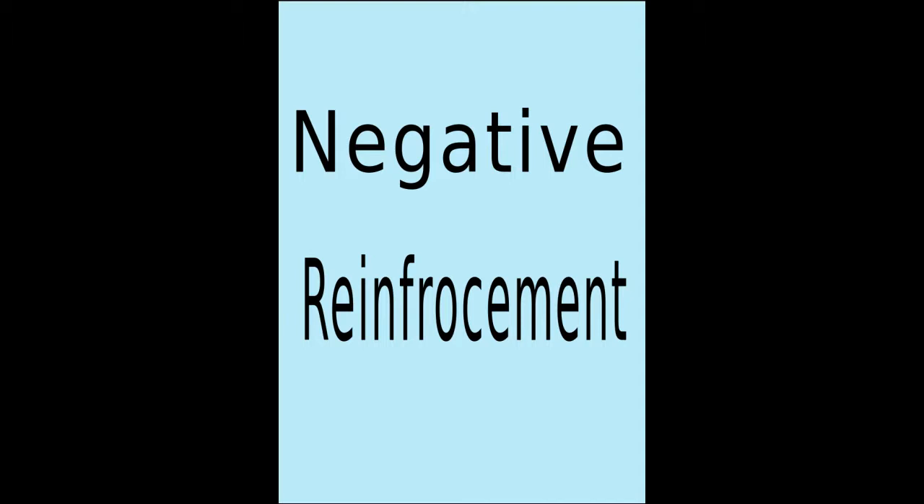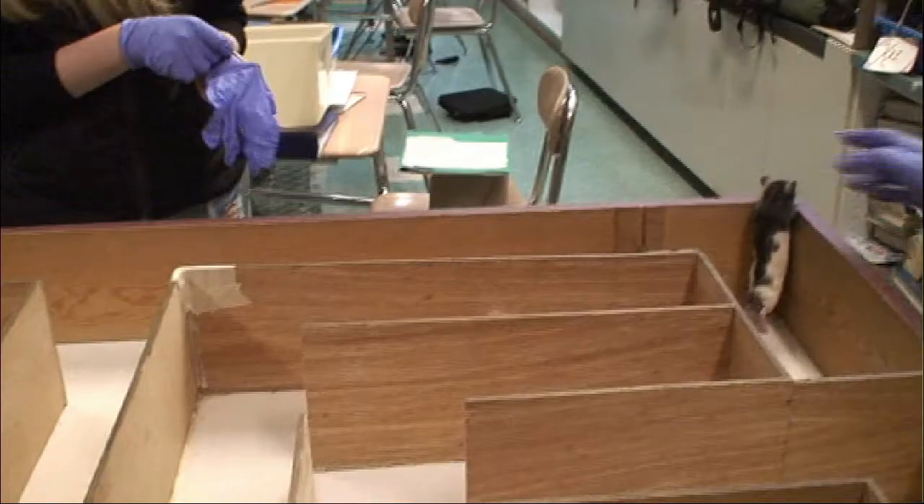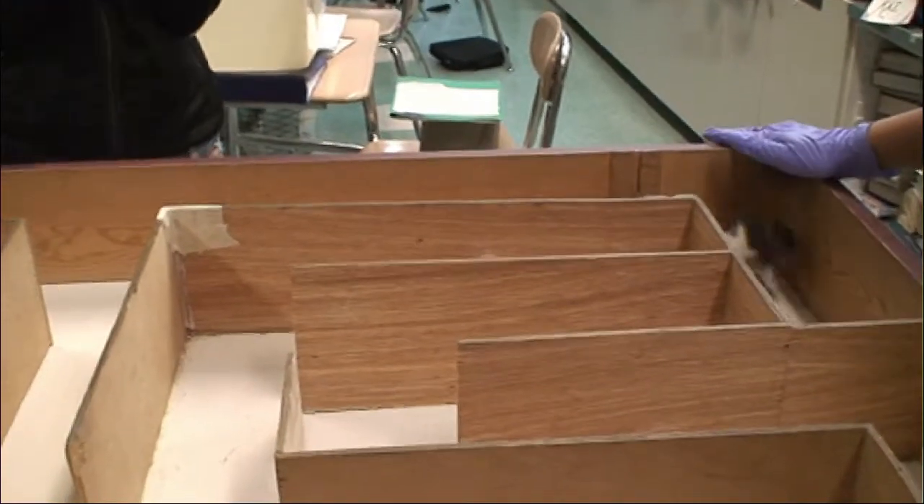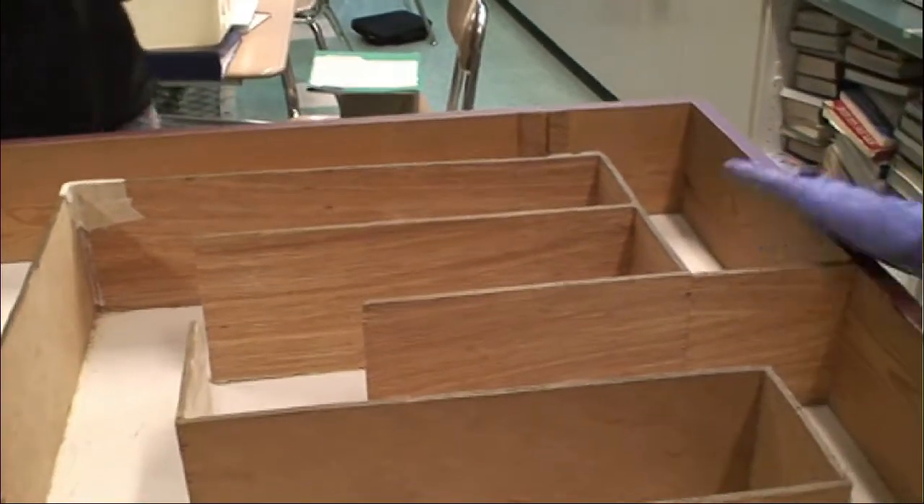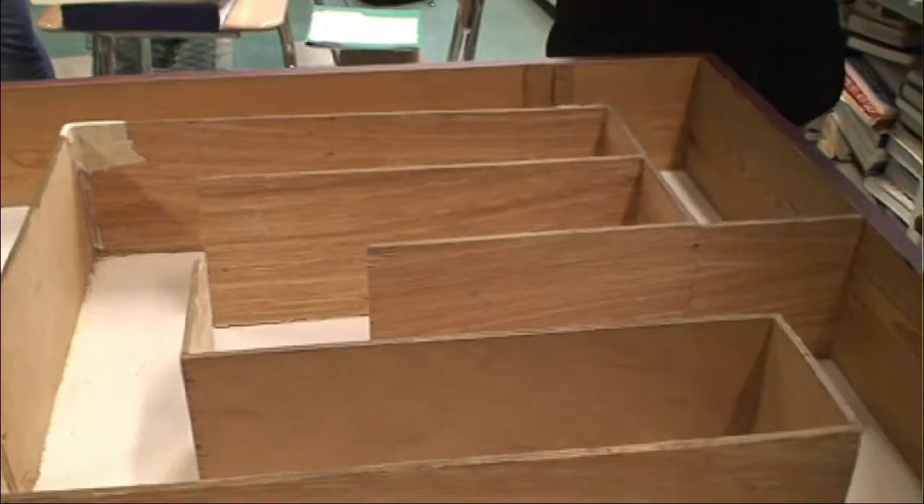Negative reinforcement is taking away an unwanted stimulus to make more of a wanted behavior. An example of this is when we tapped Georgie's butt as he went through the maze until he did what we wanted him to do, which was go through the maze.